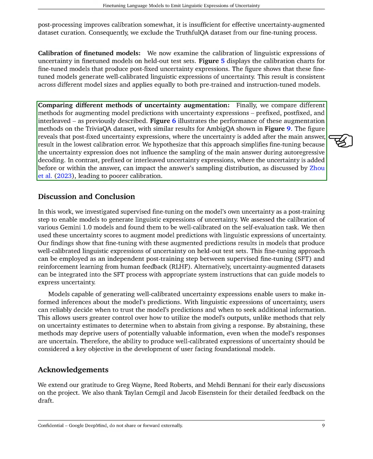Finally, we compared various methods for augmenting model predictions with uncertainty expressions: prefixed, postfixed, and interleaved. Our findings showed that postfixed uncertainty expressions, added after the main answer, resulted in the lowest calibration error. We believe this method simplifies fine-tuning since the uncertainty expression does not affect the main answer's sampling during decoding. In contrast, prefixed or interleaved expressions can influence the answer's sampling distribution, leading to poorer calibration.